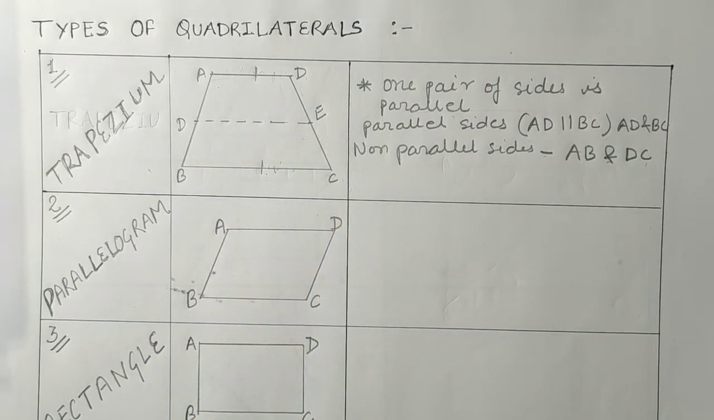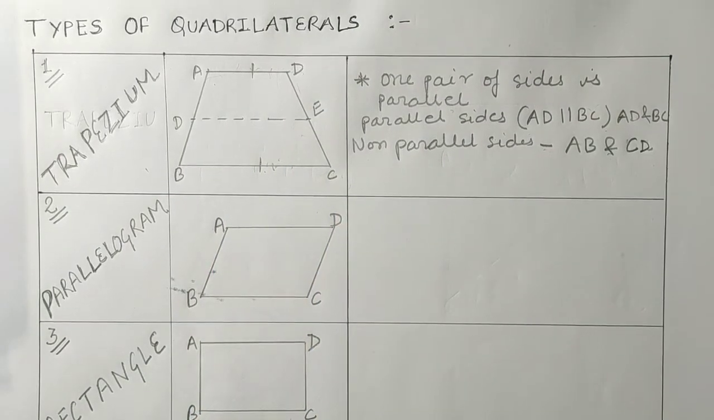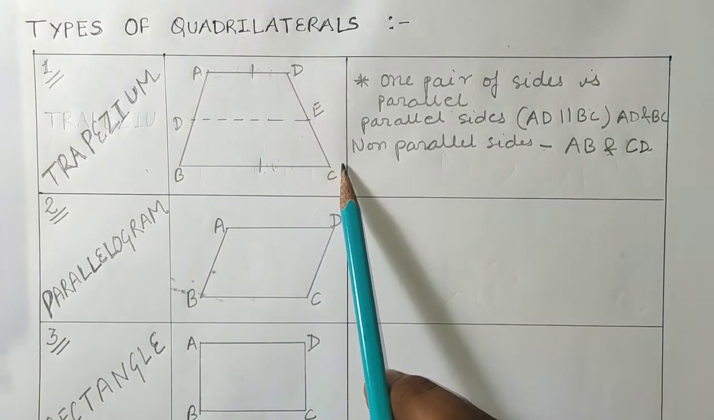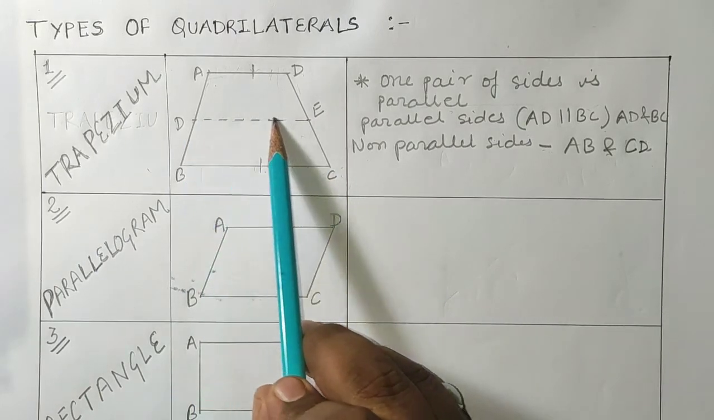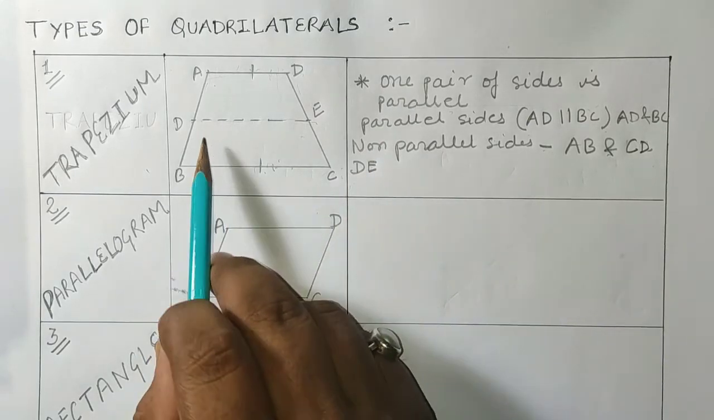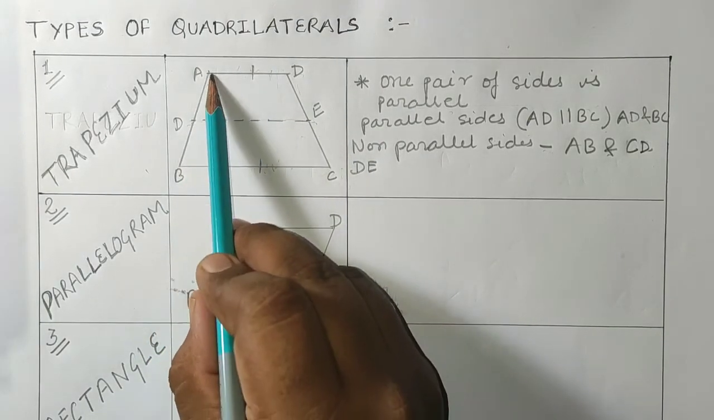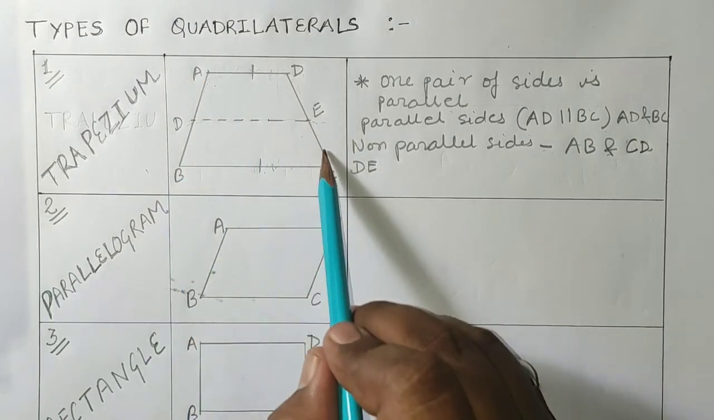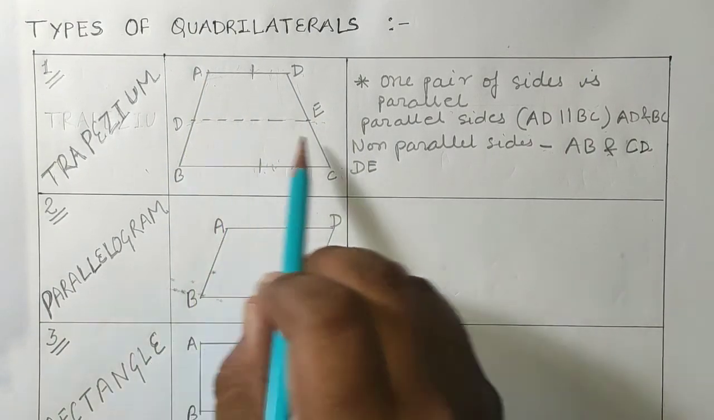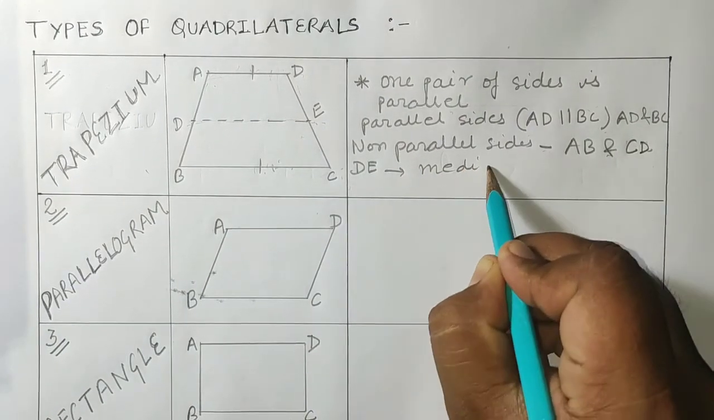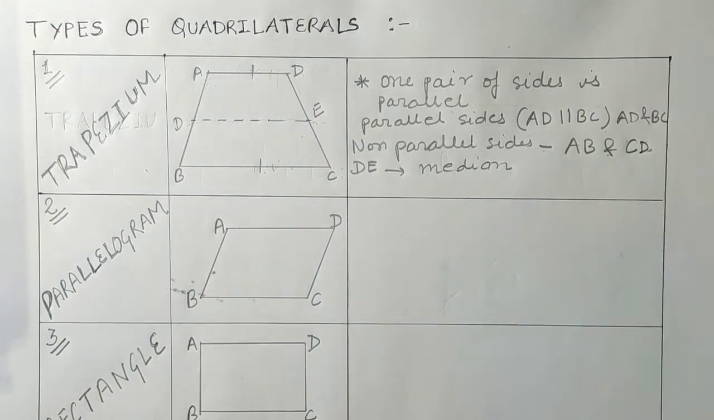Listen carefully students. When we join the midpoints of the non-parallel sides, DE is a line which is joined by the midpoints of AB and DC. So DE is known as the median of the trapezium.